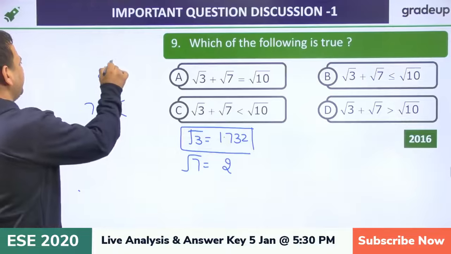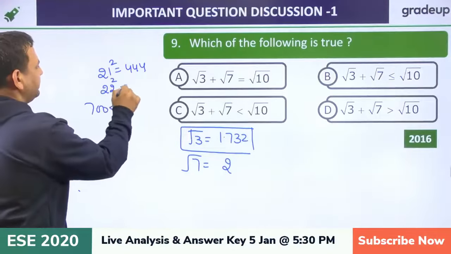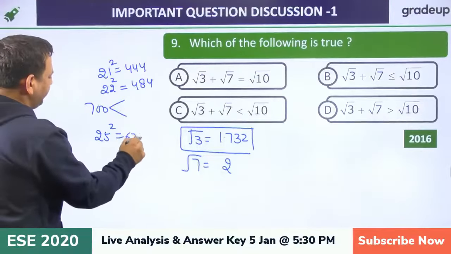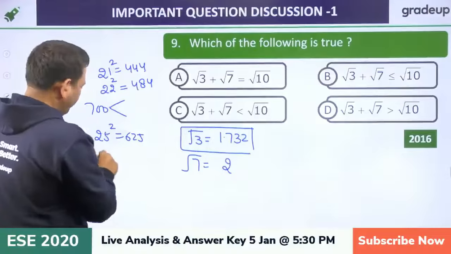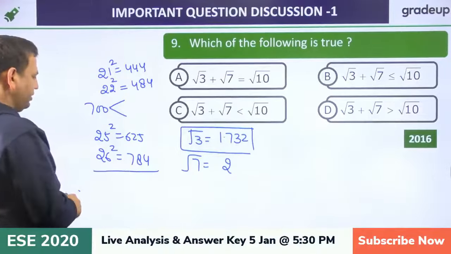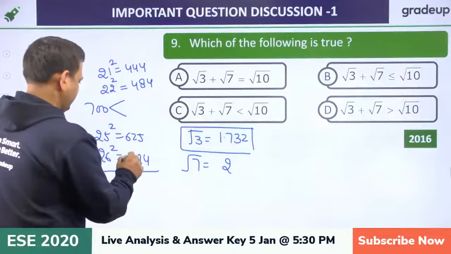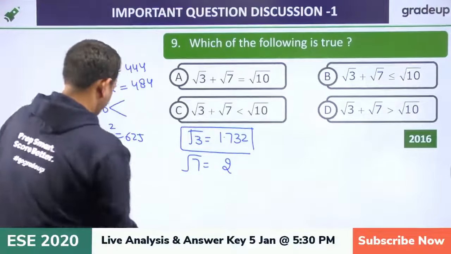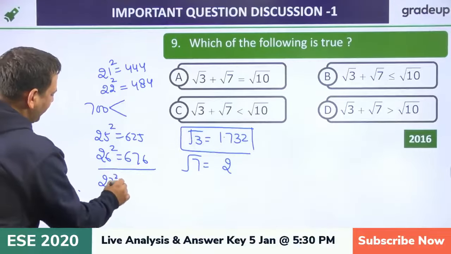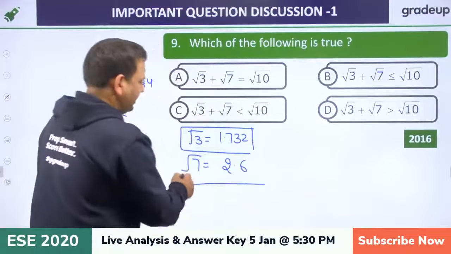We will say 21 square is what? 441. 22 square is what? 484. 25 square is what? 625. 26 square is what? 676. And we are saying 27 square is what? 729. So it is more than 2.6. So it is 2.6 simply.